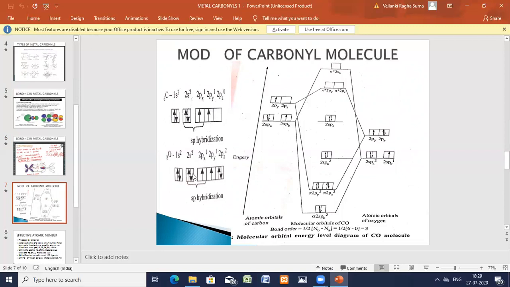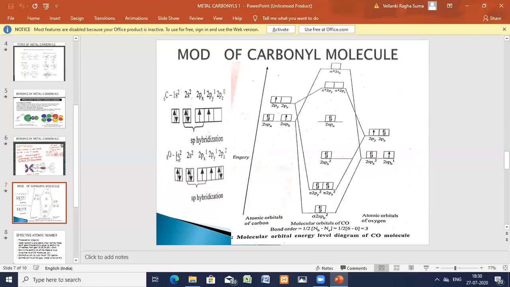Okay. Similarly, we'll go for oxygen. Here you have 1s2, 2s2, 2p4. This is the sixth group element, so we'll have 6 valence electrons: 1s2, 2s2, 2px1, 2py1, 2pz2. All of them have the same energies. Any of the orbitals you can fill with 2 electrons. So z has 2 electrons. 1s2 is the innermost one, the first shell filled.